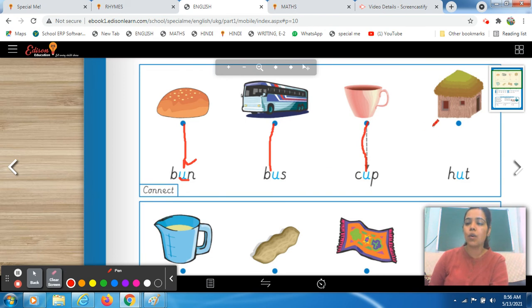Very good. Okay, the next one is, ma'am, it's her, a, t, hut. Very good. Yes, this is a hut, right? This is a hut. Okay, now move ahead towards the next picture, students.